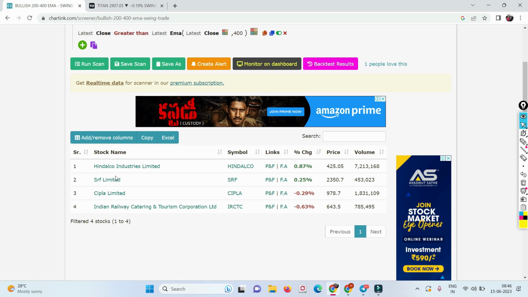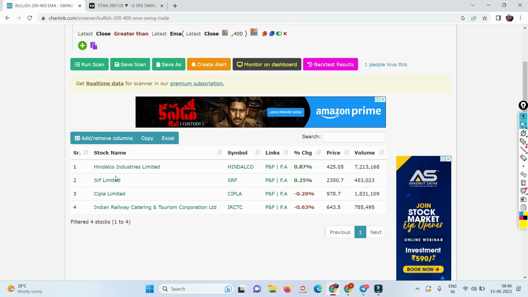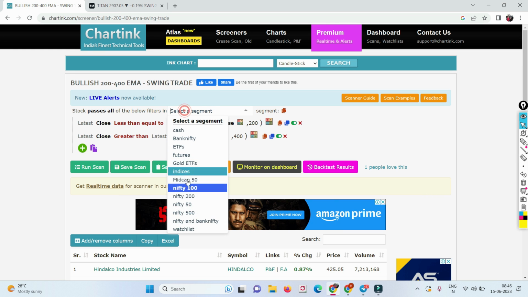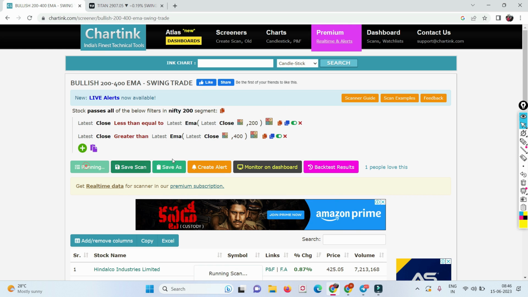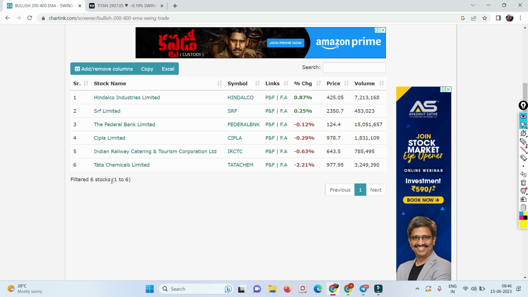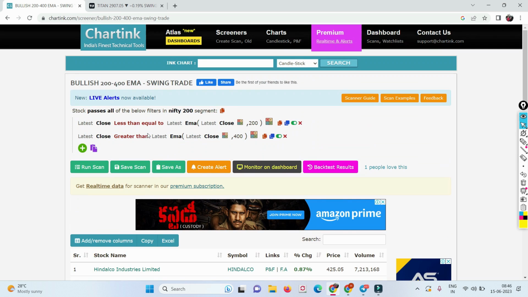So that clearly gives an indication that the price has to kiss the 200 moving average. Smart traders have got what I meant to say. Let me go for Nifty 200. That's it. Only 6 stocks are below, and all the other 194 stocks are above the 200 moving average. So now you have to filter it out. This could be a classic example.